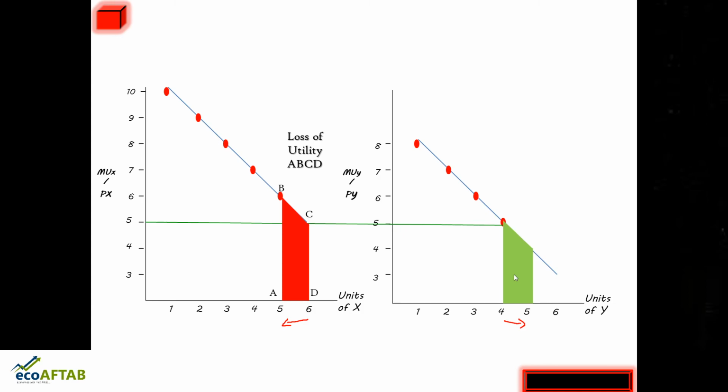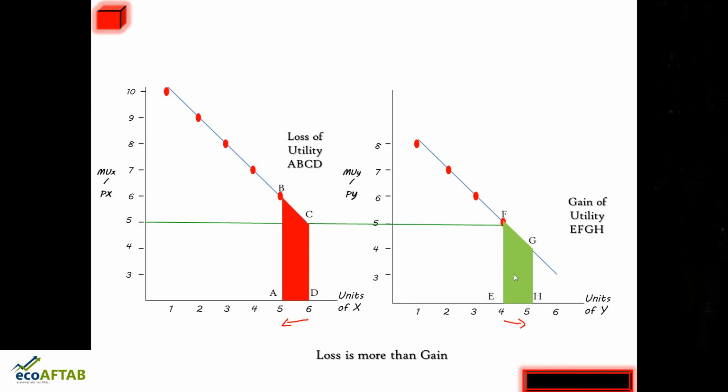Whereas what is the gain of the consumer? The gain of the consumer is this green area, which is E, F, G, H. So you can see here, friends, the loss of utility is more than the gain of utility. So ultimately the consumer will not be having maximum satisfaction. His satisfaction will be below the level of maximum satisfaction. So this is what the law of equimarginal utility tells us.